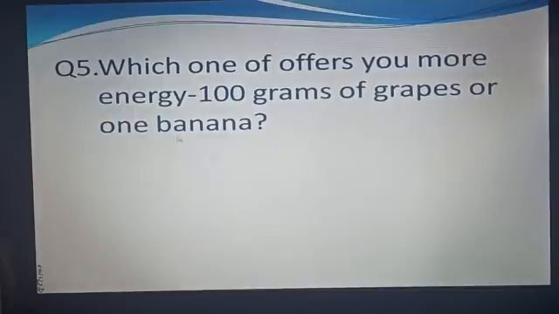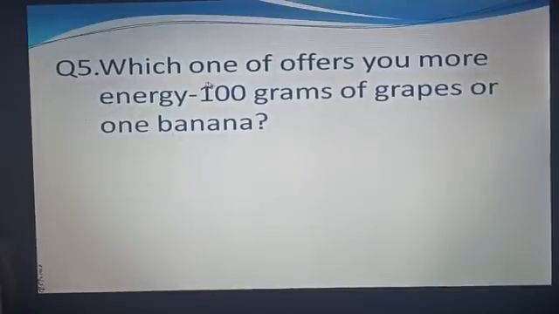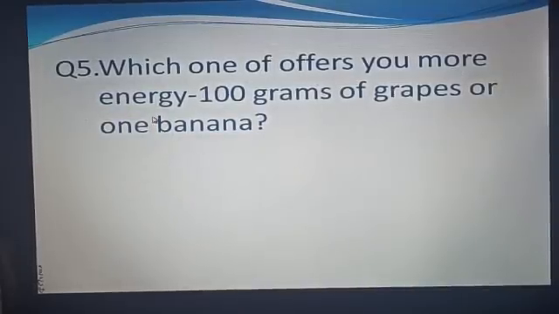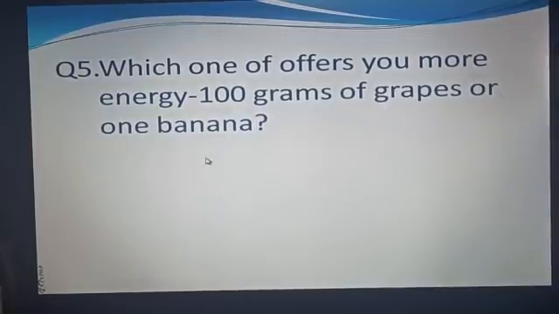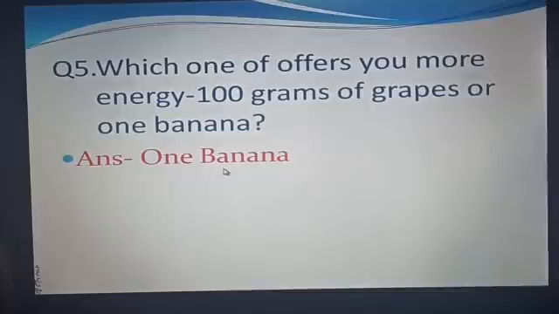Question number 5. Which one offers you more energy? 100 grams of grapes or 1 banana? And the answer is 1 banana.